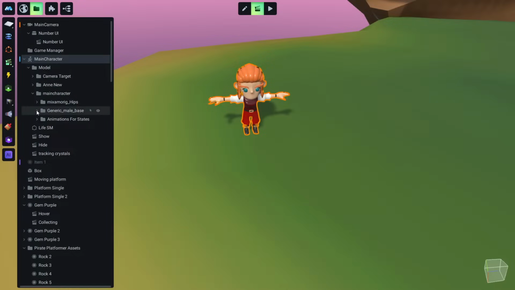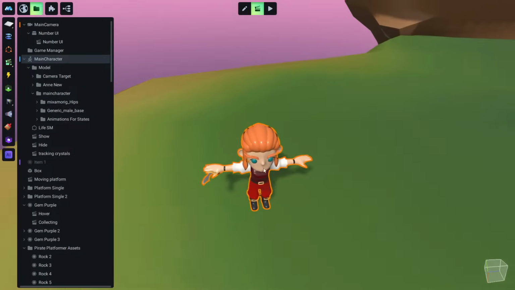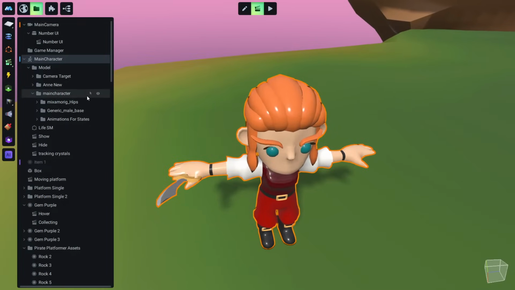And now we need to do the same with our main character. We need to find our attacking animation, but for the main character we will do it a little bit different because our character has a more complicated state machine than the captain's that we just did.